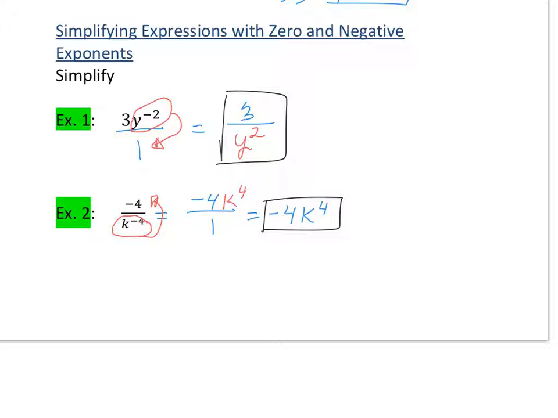So let's just talk about this one more time. If I want to change any power's exponent from being negative to positive, just push it in the opposite direction. If it's upstairs in the numerator, push it downstairs to the denominator. If it's downstairs in the denominator, push it upstairs in the numerator. It works both directions.